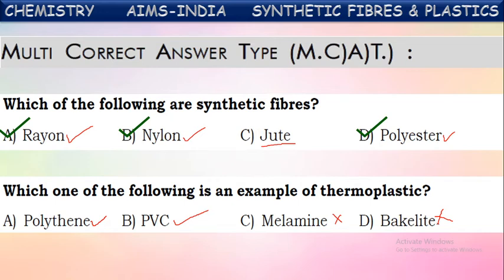Once they are set into one shape, they cannot be remolded into any other shape on heating also. Only polythene and PVC are thermoplastics. Okay, next.